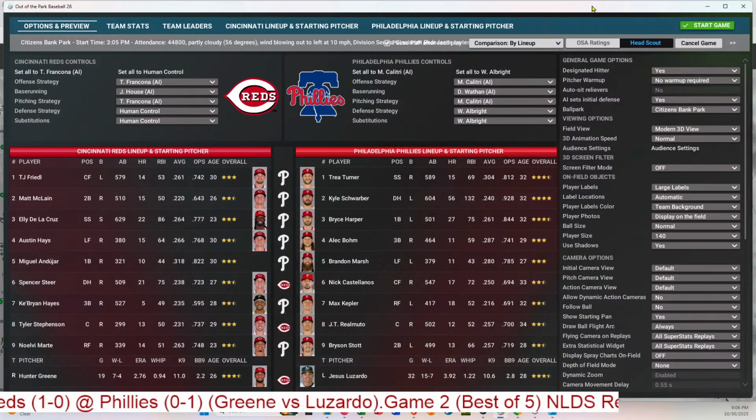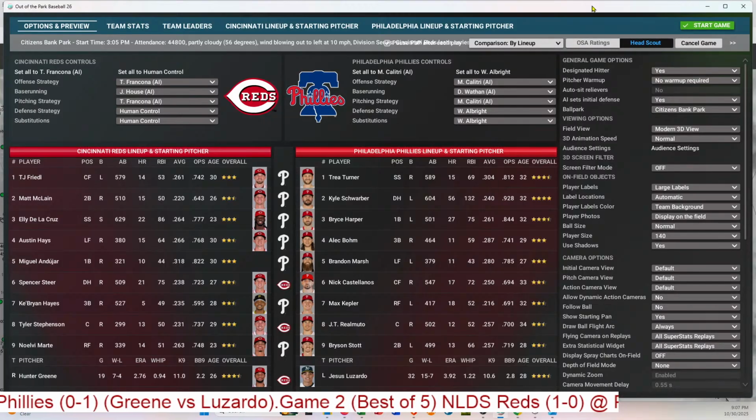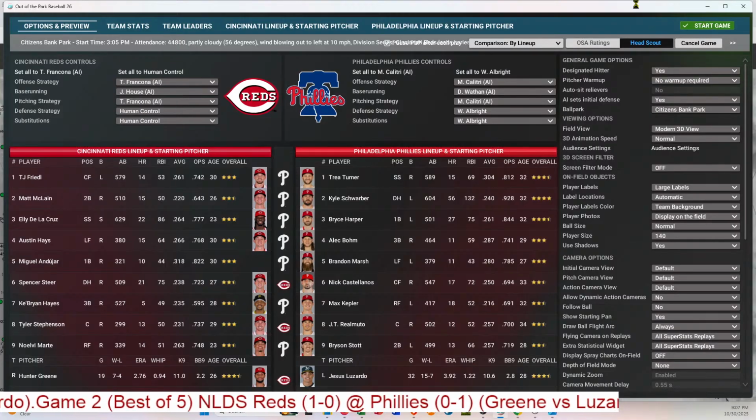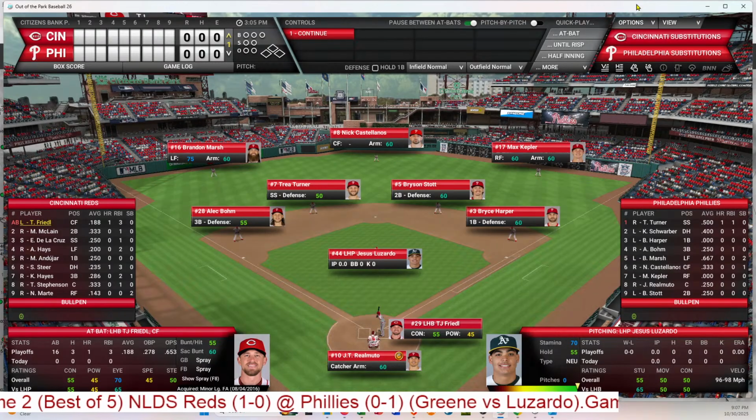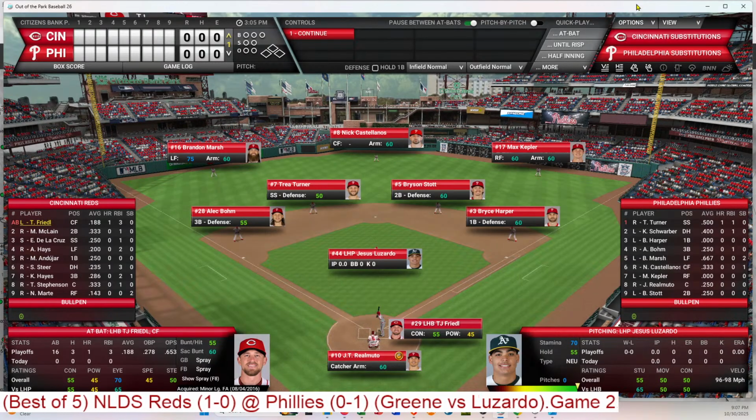So we have everything set up for Citizens Bank Park. It'll be an afternoon game on this game day. And attendance almost 45,000. The wind blowing out to left field on a partly cloudy and cool afternoon. So here we go. Out to the stadium to see Citizens Bank Park, all draped in red probably. A lot of red on the screen, as both teams feature red colors.